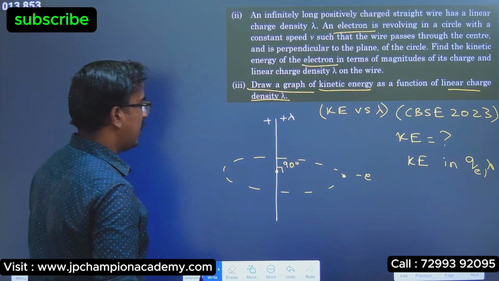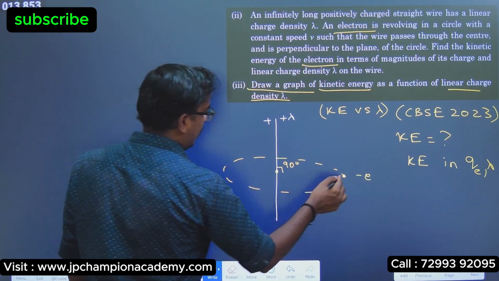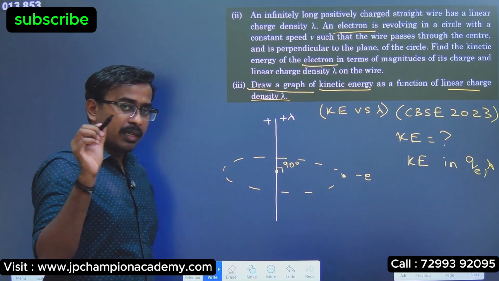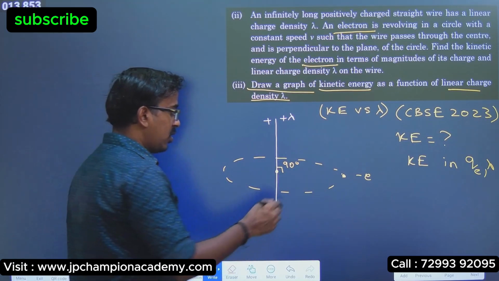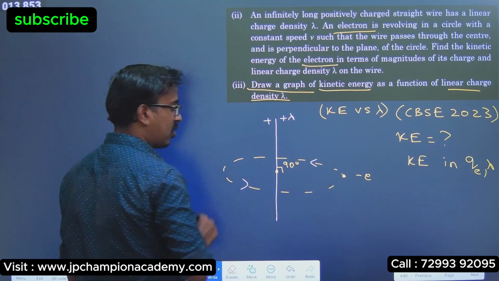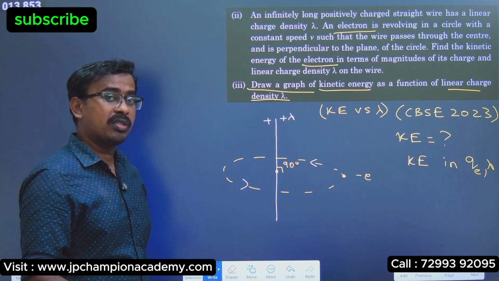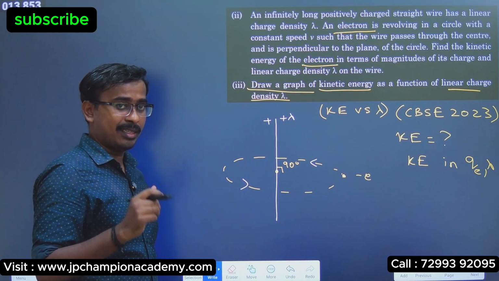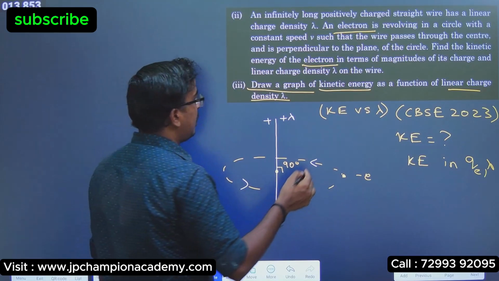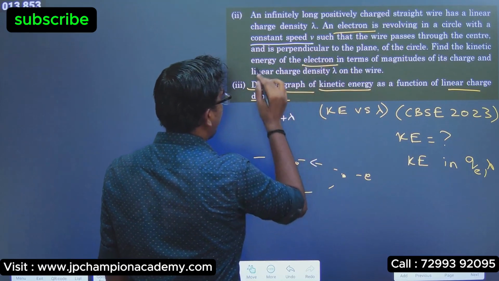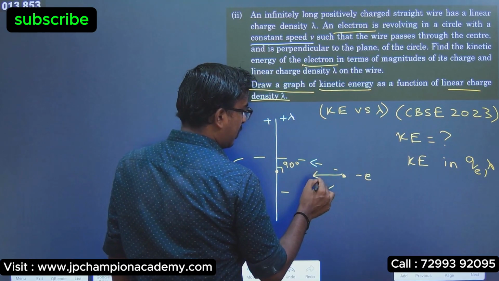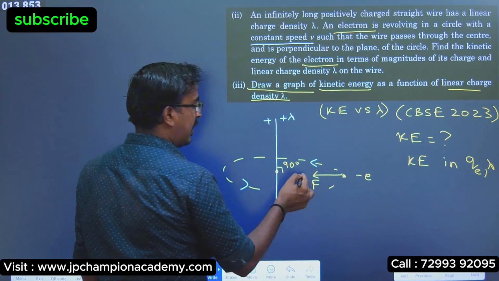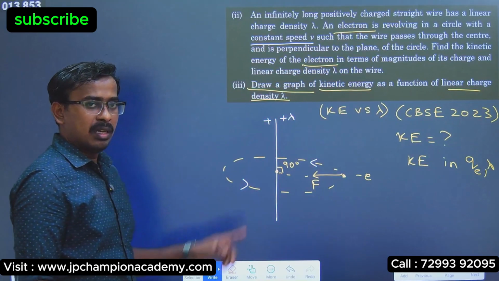Now see here carefully. Initially they mentioned that the electron is revolving in a circular path. So the important point is whenever an electron revolves in a circular path, there needs to be a force acting on the electron. Yes or no? They mentioned it is revolving with constant speed. That is nothing but uniform circular motion. So there should be a force which is acting towards the center of the circular path.